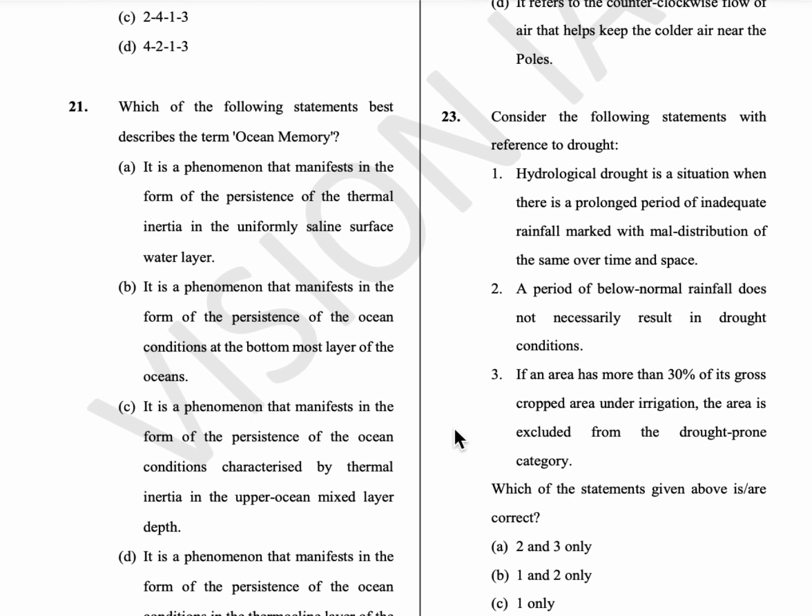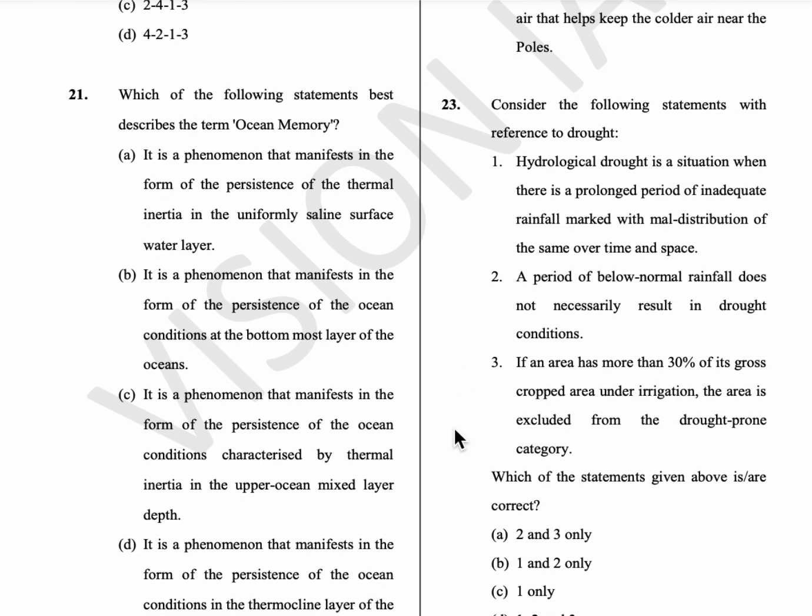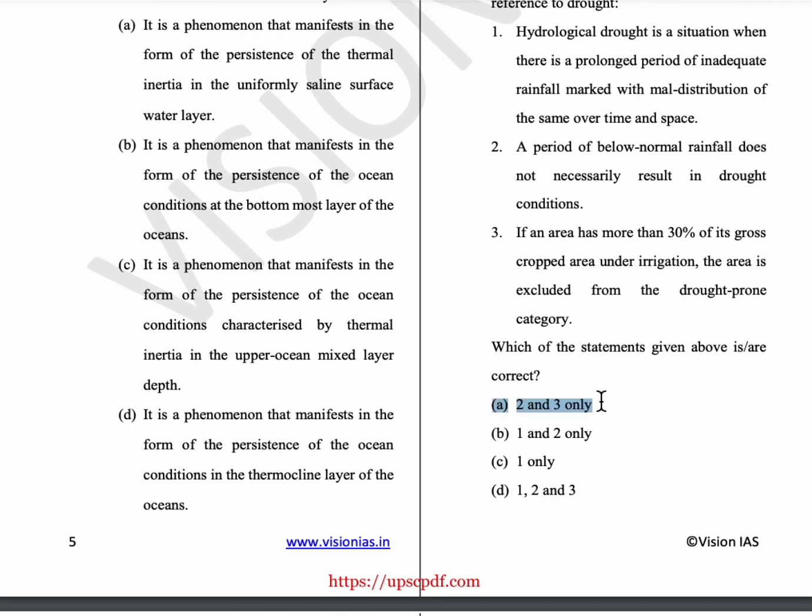23rd question, consider the following statements with reference to drought. So hydrological drought is the situation when there is a prolonged period of inadequate rainfall marked with excess rate of evaporation and overutilization of water from the reservoirs and other storages. Okay, and a period of below normal rainfall does not necessarily result in drought conditions, and if an area has more than 30% of its gross cropped area under irrigation, the area is excluded from the drought prone category. So only option A is the answer.